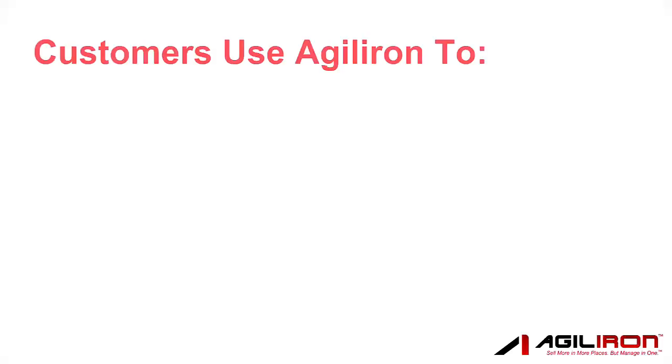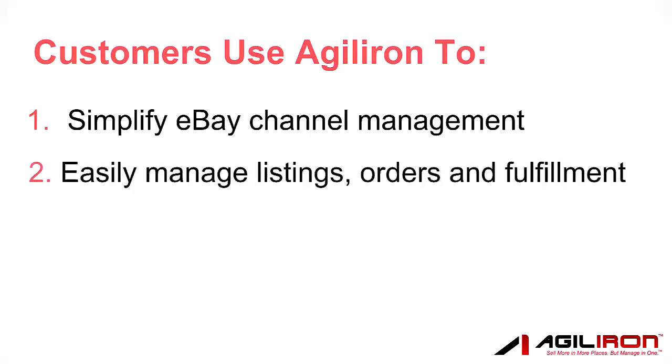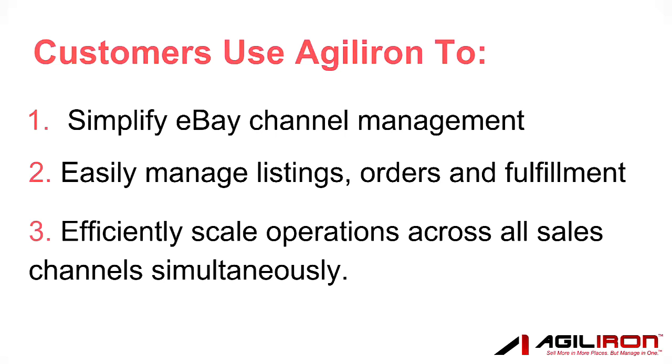In fact, our customers use the Agiliron suite, one, to simplify the process of managing their eBay channel; two, to facilitate the easy addition of new products and listings, easily manage inventory and pricing, and easily manage orders and fulfillment; and three, to scale their multi-channel operations across all sales channels simultaneously and manage from one place. Because eBay is typically only one of several places our customers sell their products.